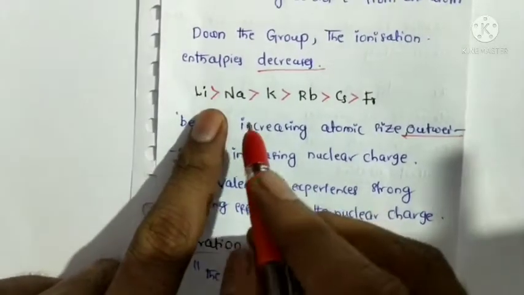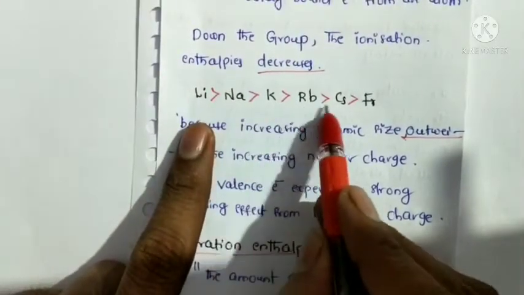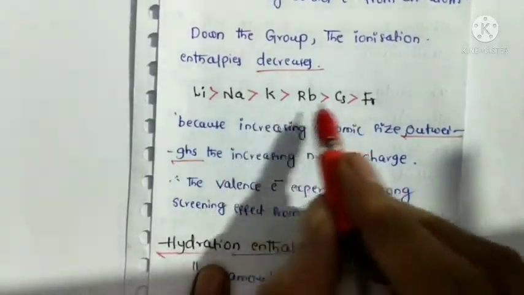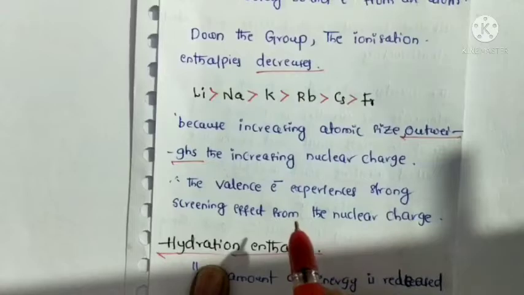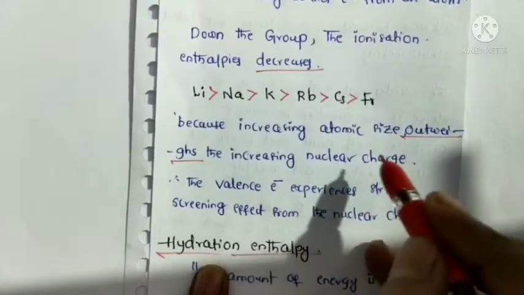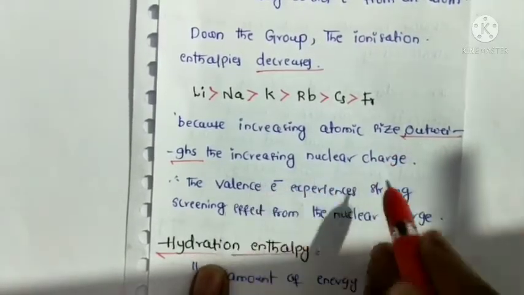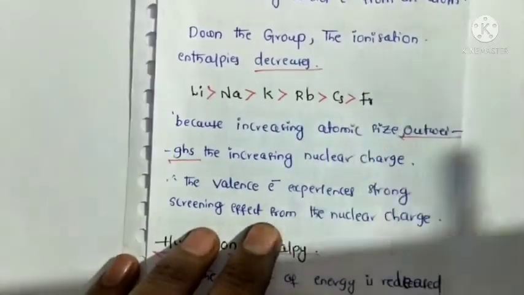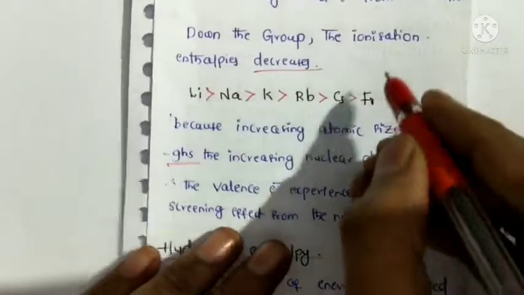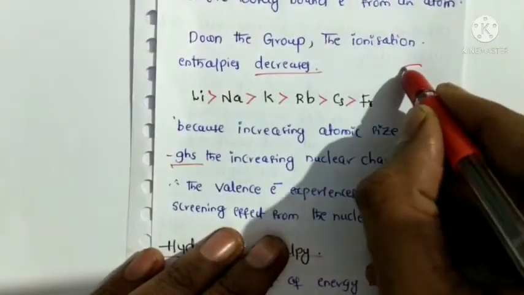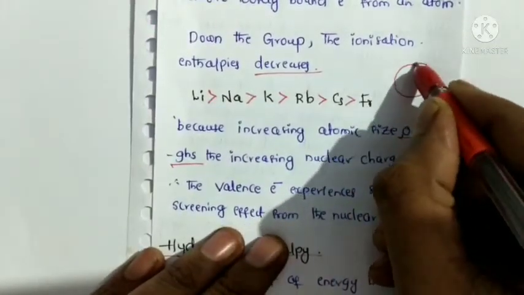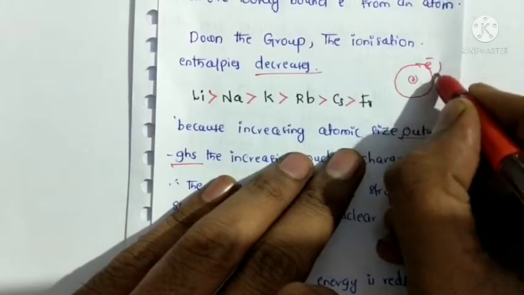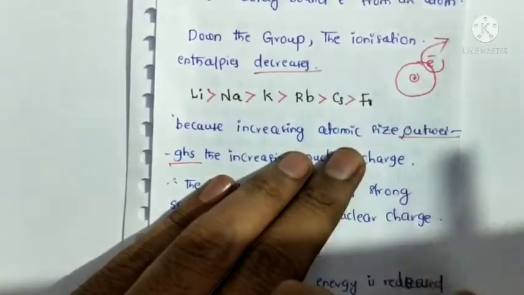If atomic size increases, what happens? It overcomes the screening effect. That means if atomic size is large, we can easily remove the electron from the atom.